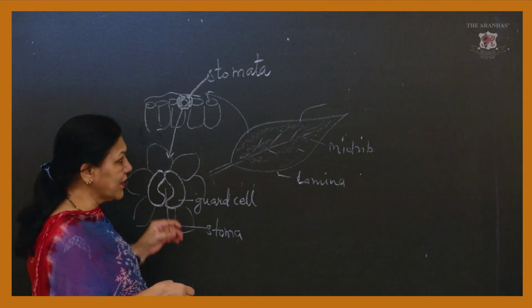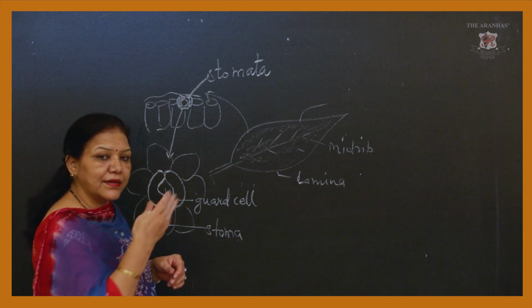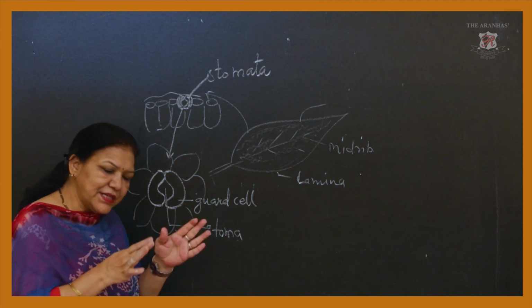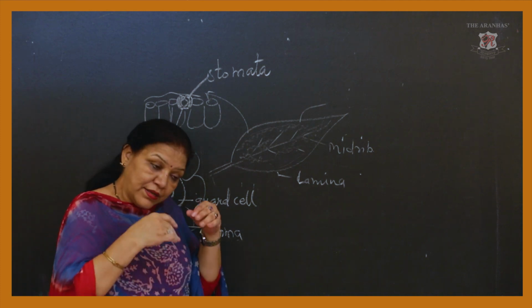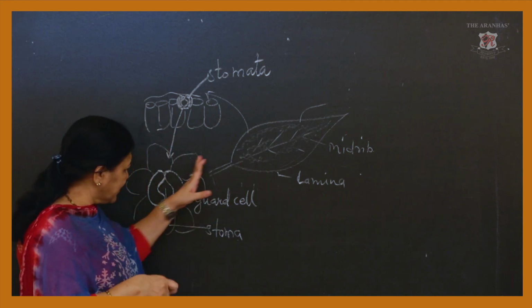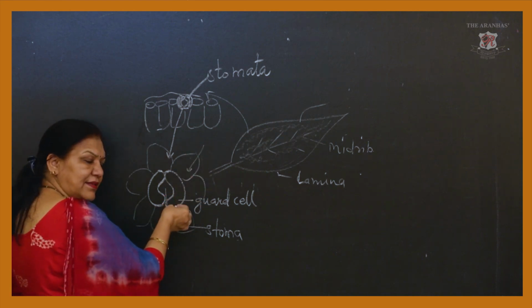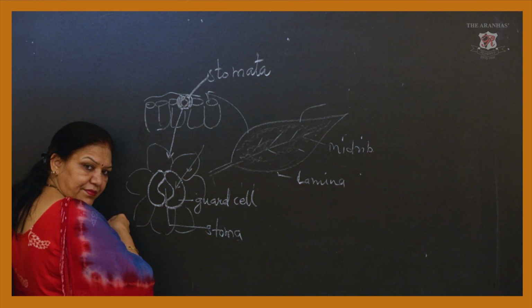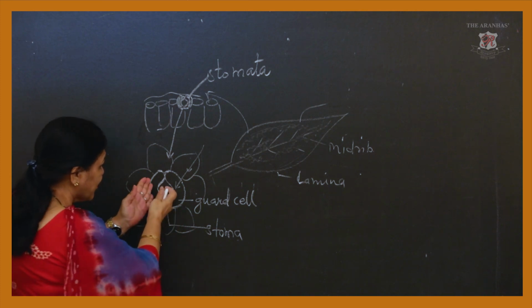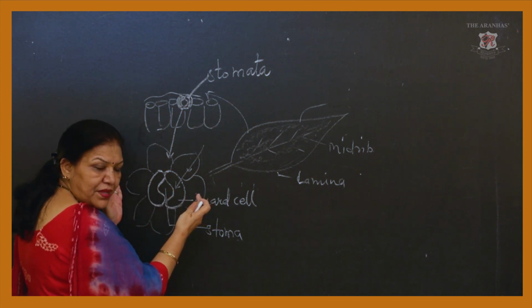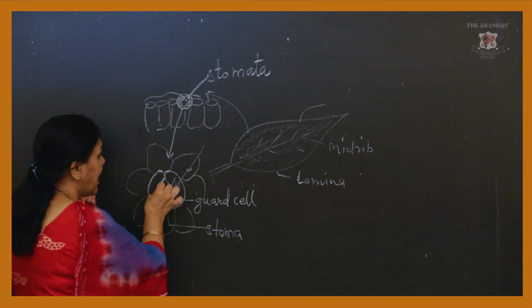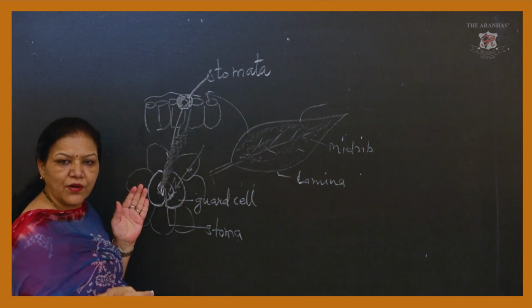Fine. Now the water taken by the roots is conducted by the xylem and reaches the leaves. Now the accumulation of water is there in the leaf. The leaf wants to get rid of this water. Then what happens? This water comes from these cells to these cells. Now these cells swell, so this aperture becomes wider. Now this aperture becomes wider, so all these water molecules come here and transpire into the atmosphere.